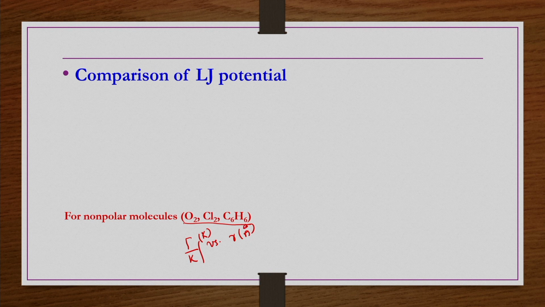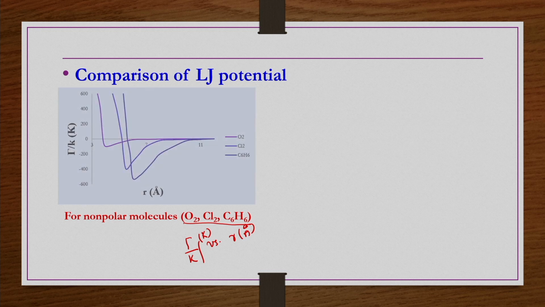Then if you take their experimental PVT data, and measure their intermolecular potential with respect to different separation distances and plot them in this form, Γ by K versus R, then you can see for oxygen we have this plot. For chlorine we have this plot, and for benzene C6H6 we have this plot. So, you can see they are quite similar to each other.